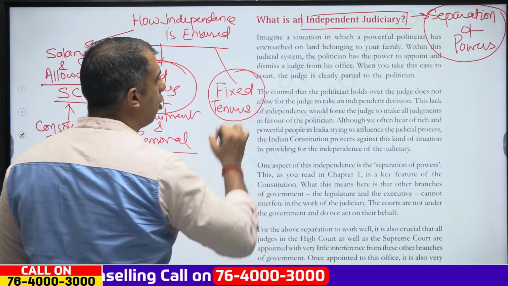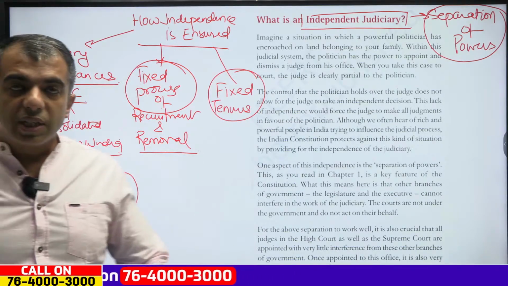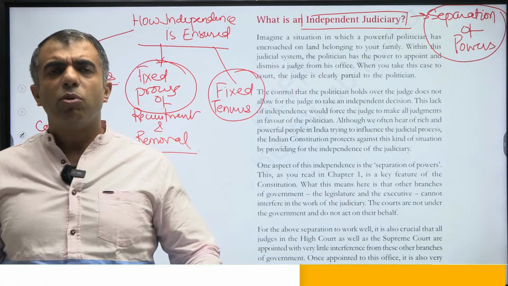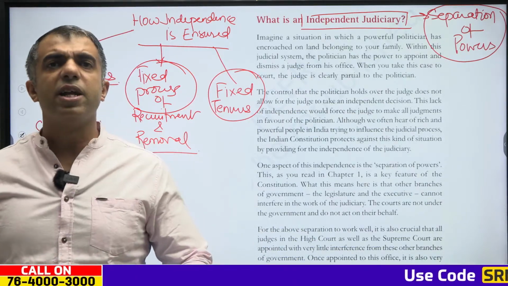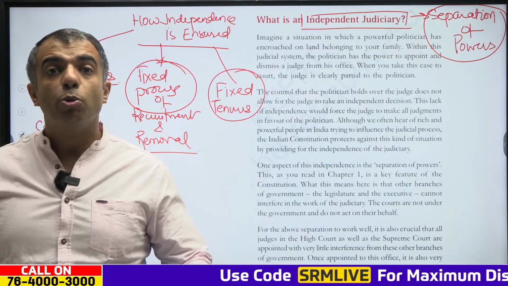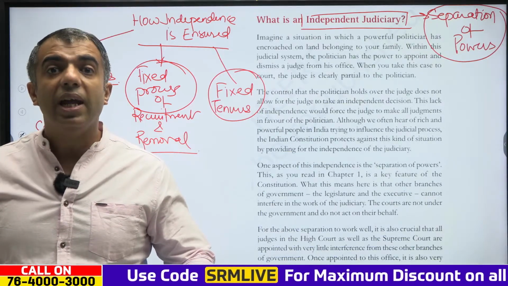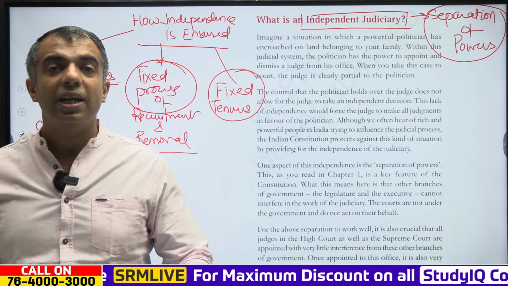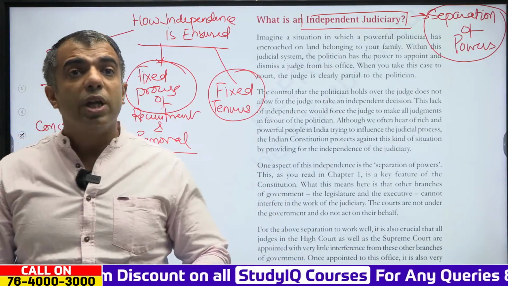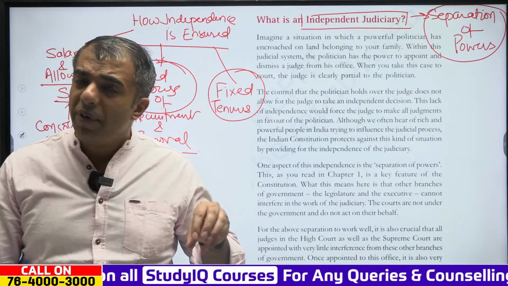fixed tenures. So the judges of the Supreme Court and High Court are appointed for a fixed tenure, and their process of removal has also been made a relatively complex process. Clear? So it is the independence of the judiciary that allows the courts in India to play a very important